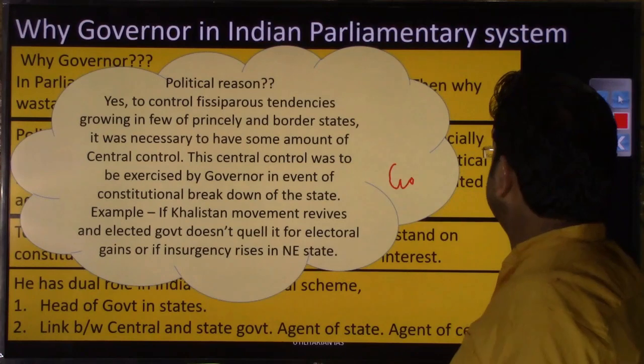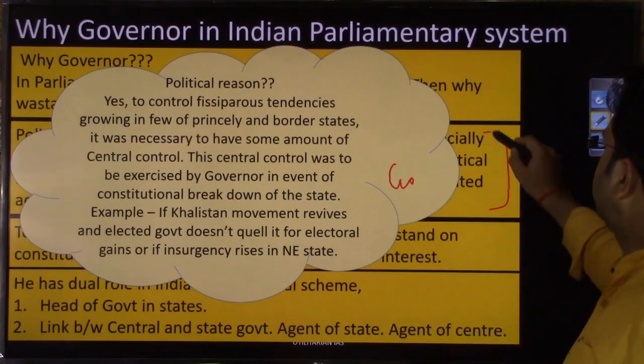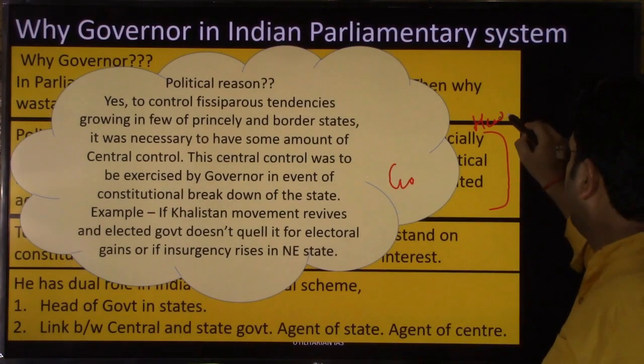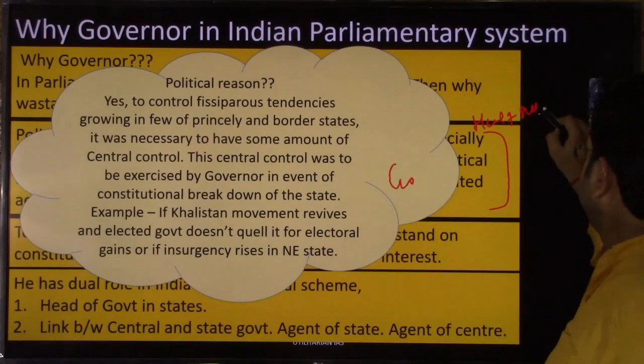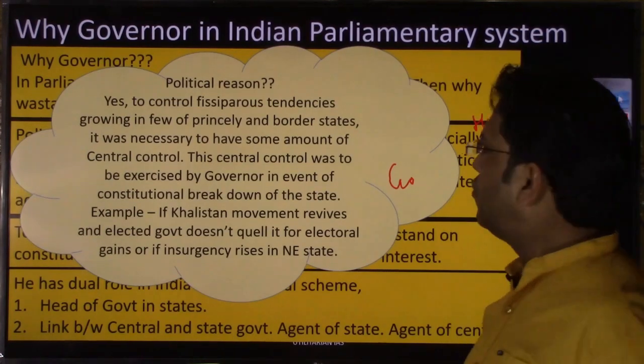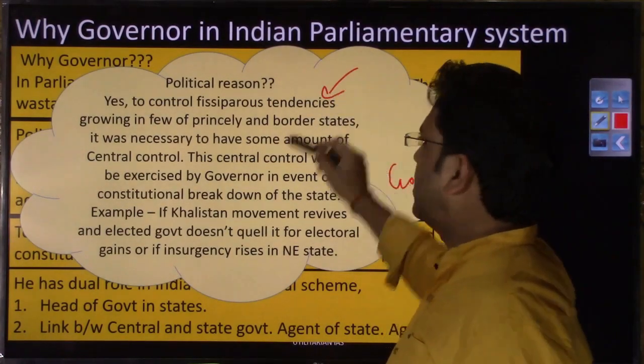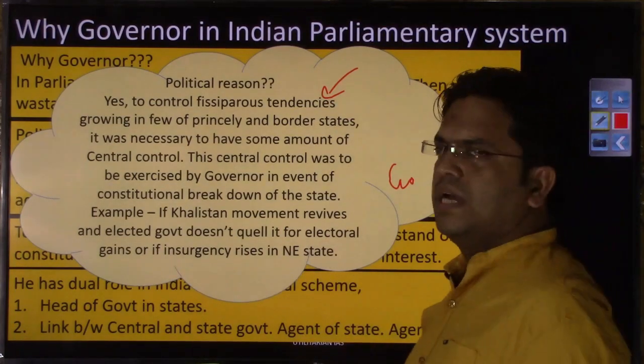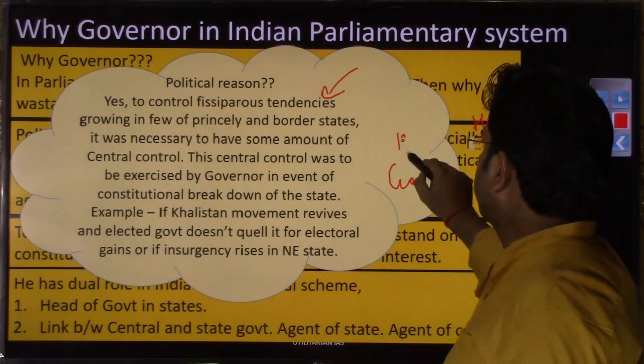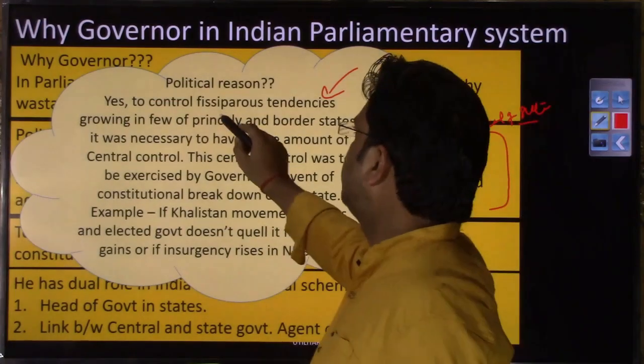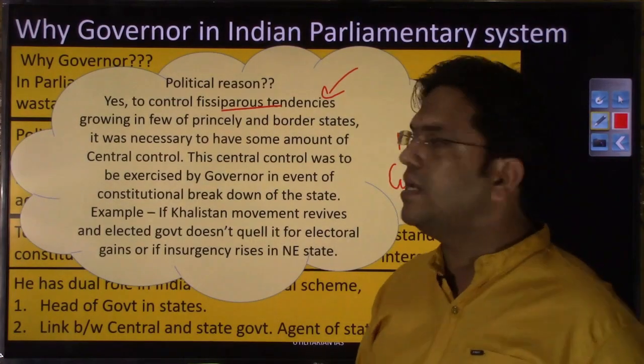Besides the one reason that in a parliamentary system you need a head of state to control the ideologically motivated acts, there was another reason to have the governor at the time of independence: the fissiparous tendencies being promoted by external and internal parties.